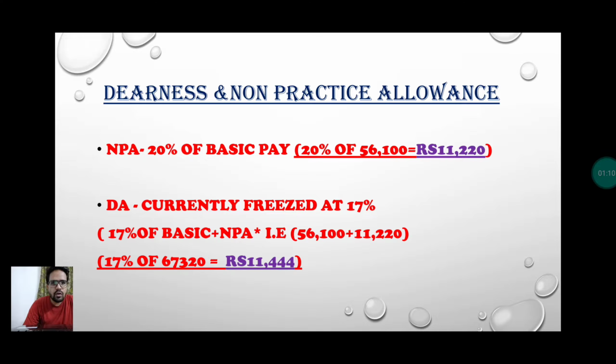This is the dearness and non-practice allowance. The non-practice allowance is 20% of the basic pay, that is 20% of 56,100, so around 11,222 rupees you will get as non-practice allowance. And the dearness allowance is currently frozen at 17.